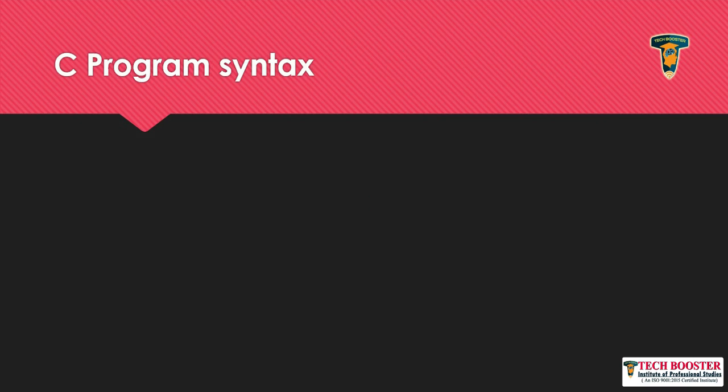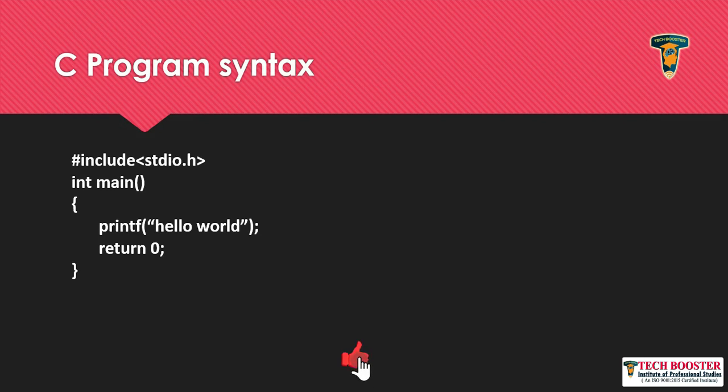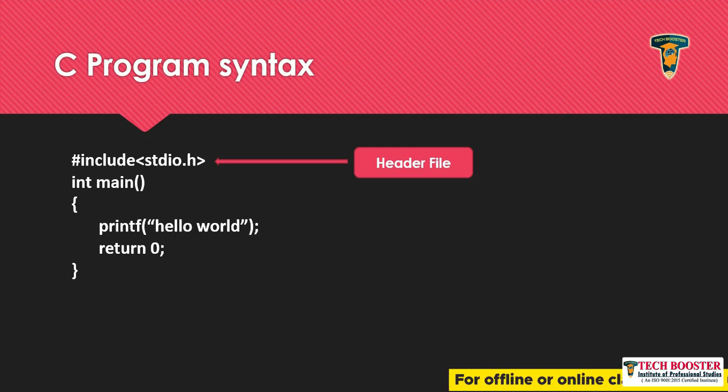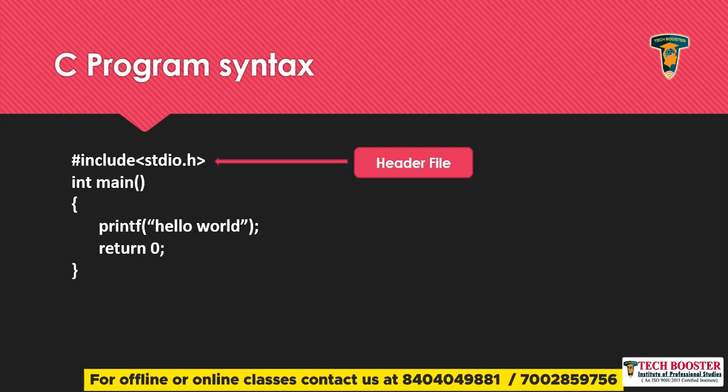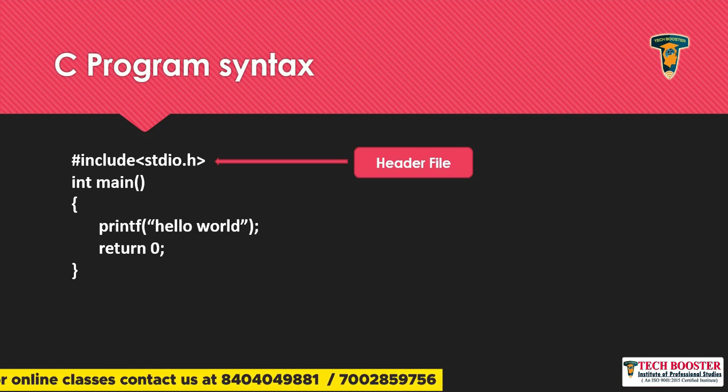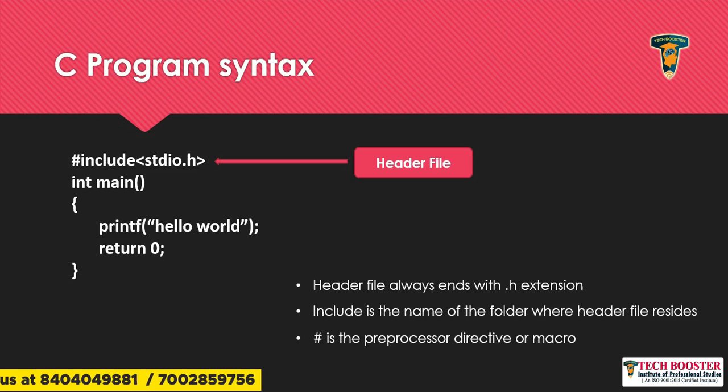So here in this case I have considered a simple program where we'll just try to print hello world in our console, and this is our syntax. Your C program will always start with your header file. Here in this program, hash include stdio.h is your header file, and your header file will always have an extension of .h. Here include is the folder where all your header files reside.